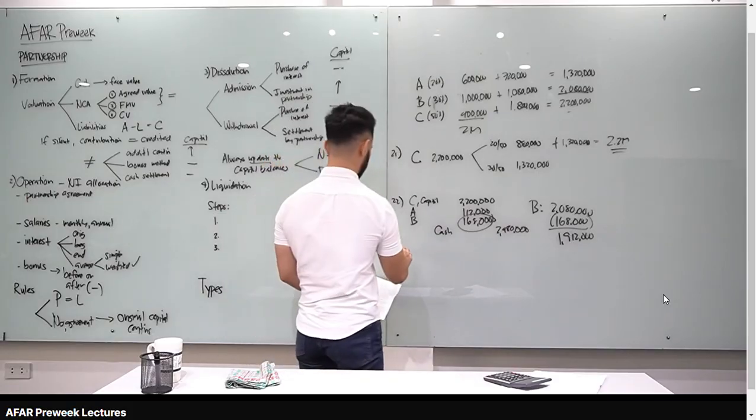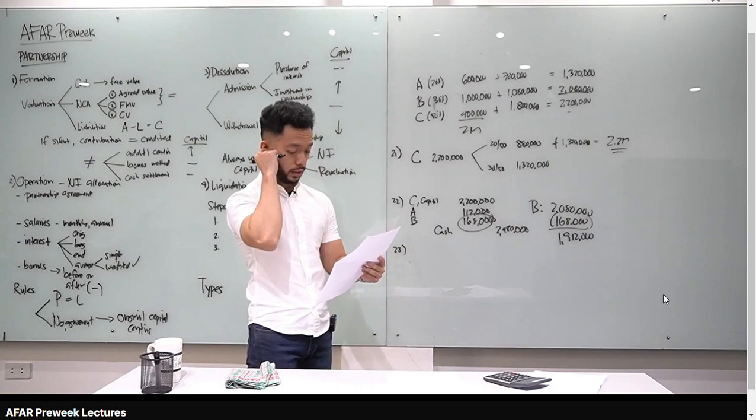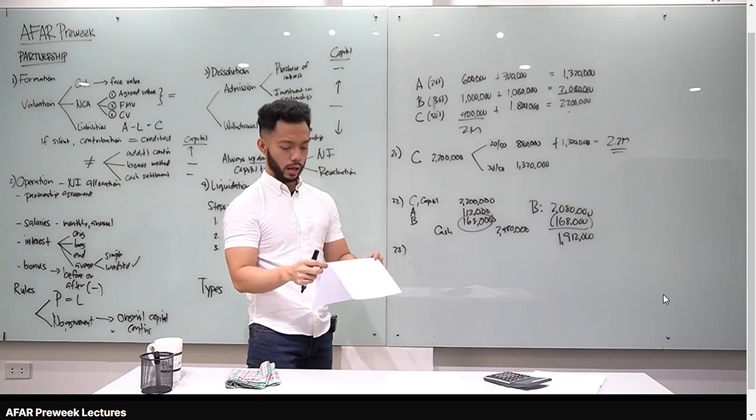Number 23. C retires on July 1. It was agreed that C shall receive cash of 2 million and equipment with carrying amount of 400 and fair value of 1.2 as settlement of his interest.